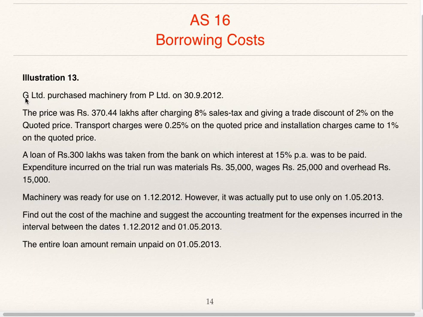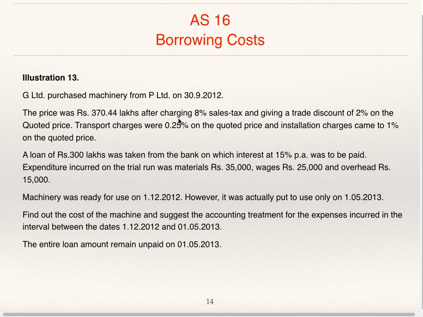Now we'll see illustration 13. G Limited purchased machinery from P Limited on 30 September 12. The price was 370.44 lakhs, after charging 8% sales tax and giving a trade discount of 2% on quoted price. Transport charges were 0.25% on quoted price and installation charges came to 1% on quoted price. So transport charges and installation charges are given as a percentage of quoted price. So it is necessary to find out quoted price.